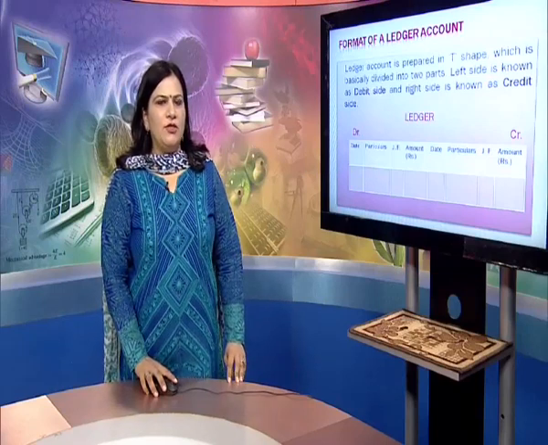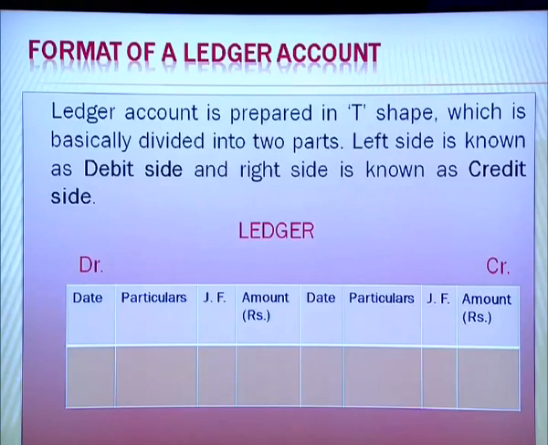Now, a ledger account is prepared in a T shape, which is divided into two parts. The left side is known as the debit side and the right side is known as the credit side. As you can see, this is the format of a ledger which is divided into two parts. On both the sides we have four columns respectively for date, particulars, journal folio and amount.